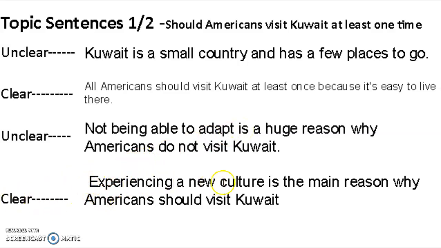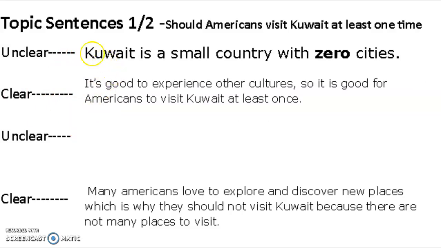Here's a clear one. Experiencing a new culture is the main reason why Americans should visit Kuwait. And so you see that these two examples are very clear and very different ways of writing a topic sentence. Even these other unclear ones, you should be able to rewrite these and make them clear. Here are some more examples for paragraphs 1 and 2.